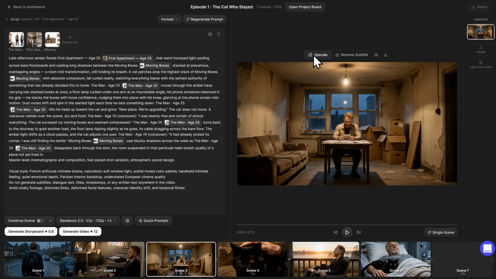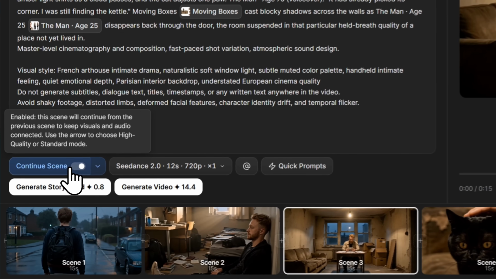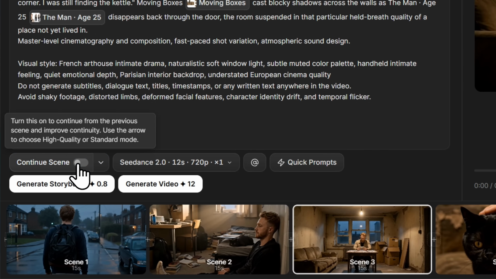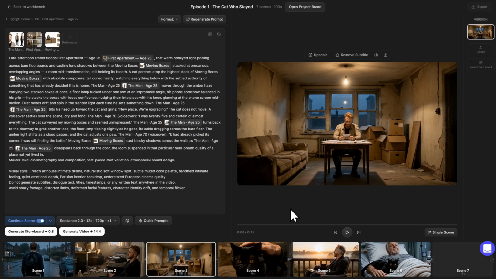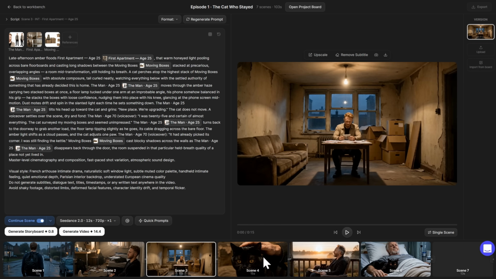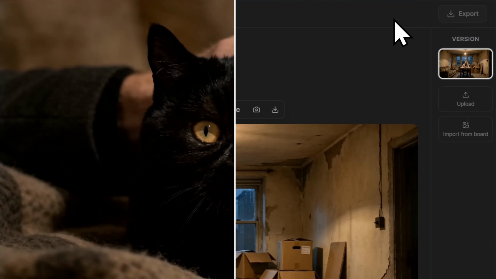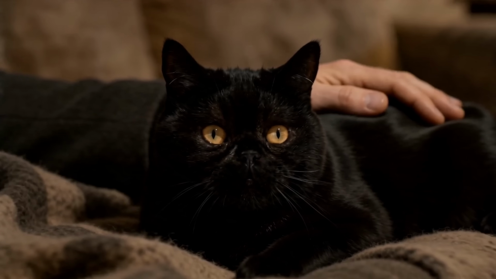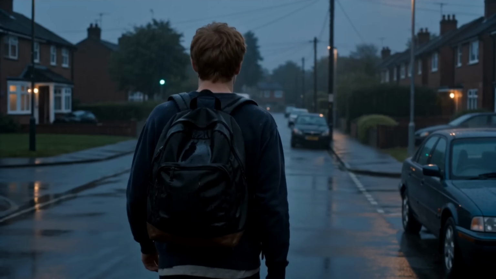Finally, when you are satisfied, you can of course upscale, remove subtitles, capture current frames to continue from that. So for example, here you can see if you created that scene and then you click on continuous scene, it will gather the last frames of the previous video and create continuous videos that I used sometimes for continuation between these and these scenes. When you're finally satisfied, click on export, and that's about it. And now we can watch the full short film. Here it is.